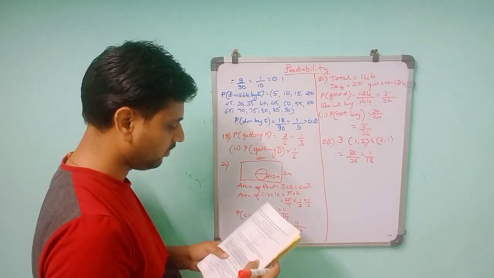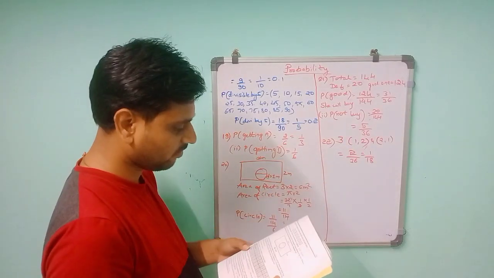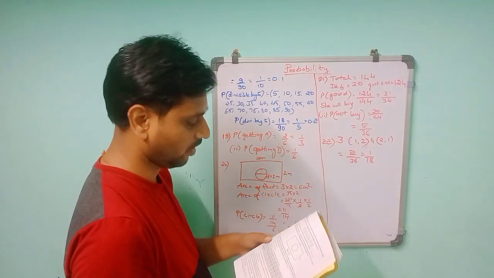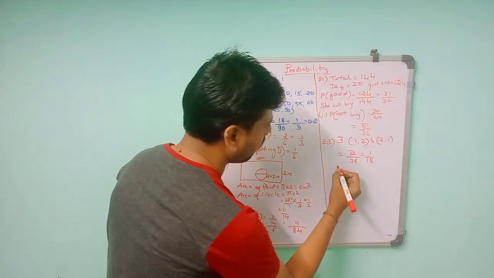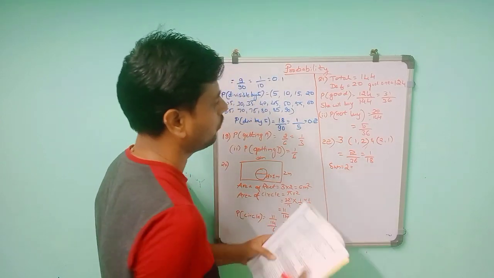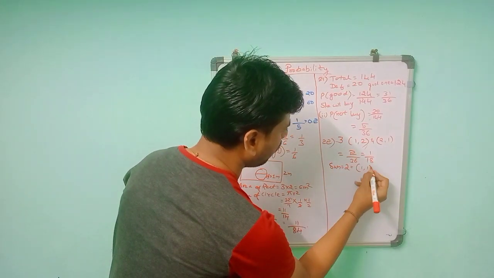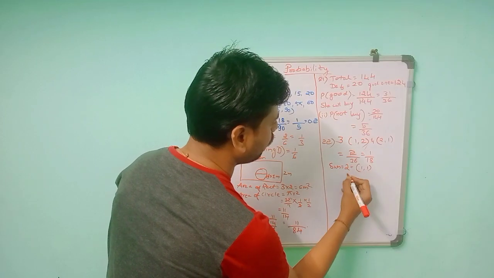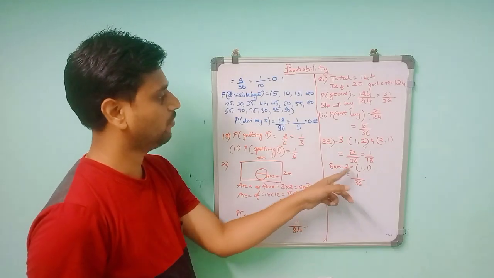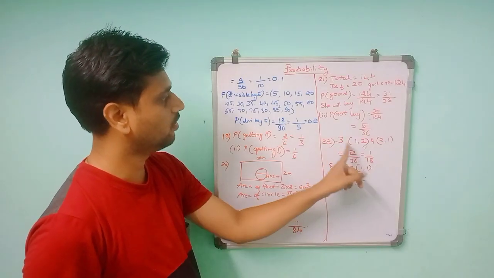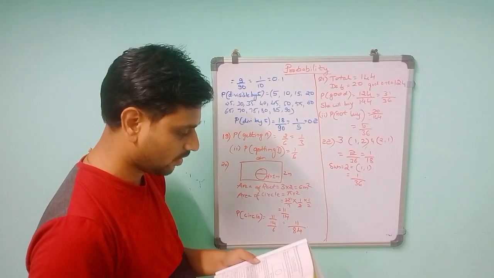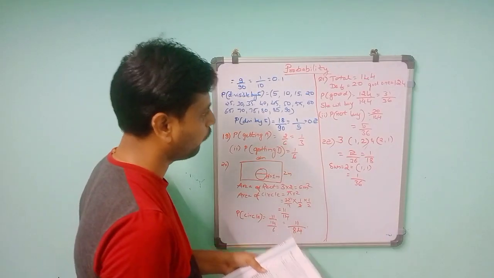So in that, first is 1 by 36, 2 by 36, that will give you 1 by 18. So the sum is 3. For sum equal to 2, it means 1 comma 1, only one possibility. So 1 plus 1 is 2, and that will be only 1 by 36. So when the sum is 2 it is 1 by 36, when the sum is 3 it is 1 by 18. So 1 by 36, 1 by 18, like that you find for 4.